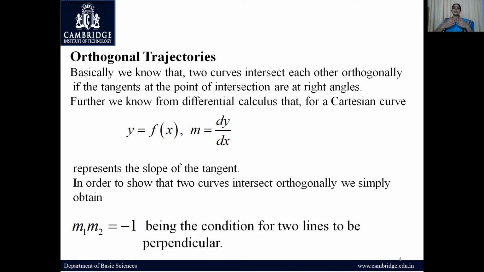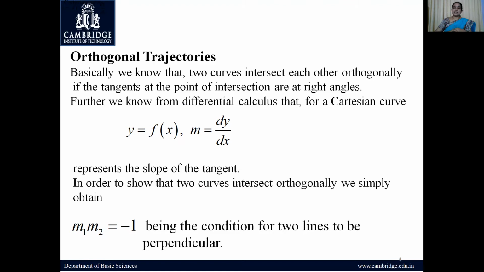There are two curves. If the two curves intersect orthogonally, and orthogonally means they intersect at 90°, perpendicular, then we call them orthogonal trajectories. Now, this is one application of derivatives. Suppose I know a family of curves, I can find the curves which are perpendicular to those curves. That is called the orthogonal trajectory.